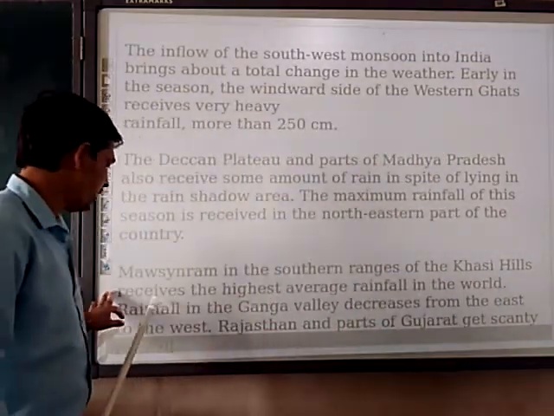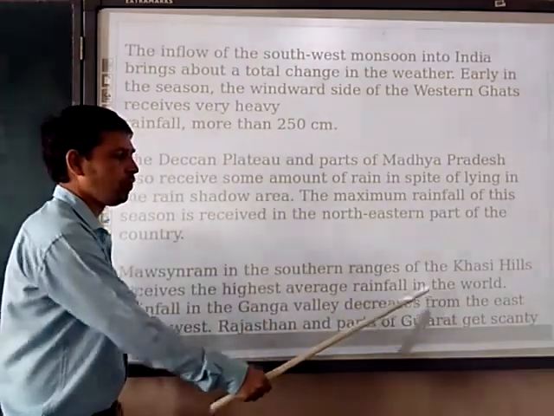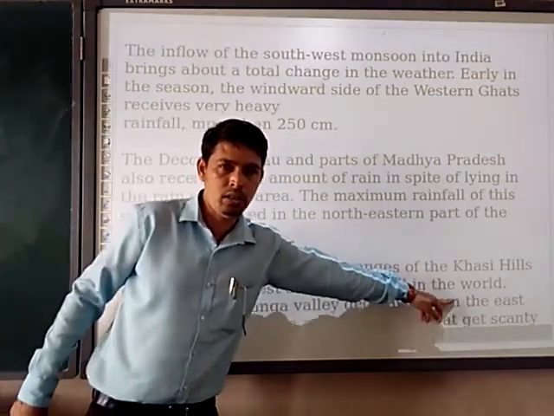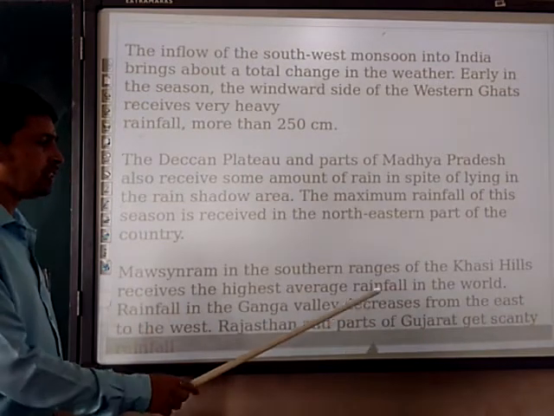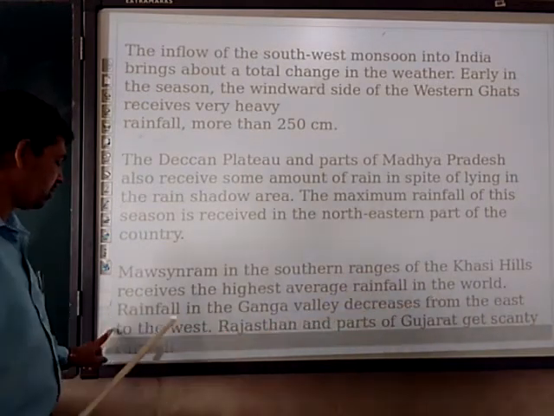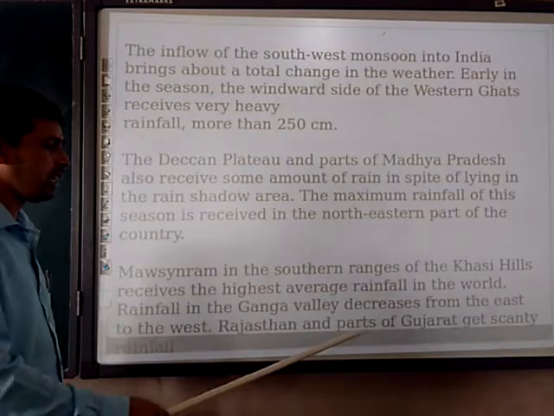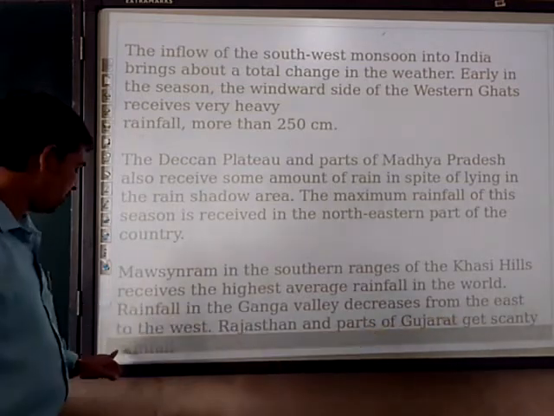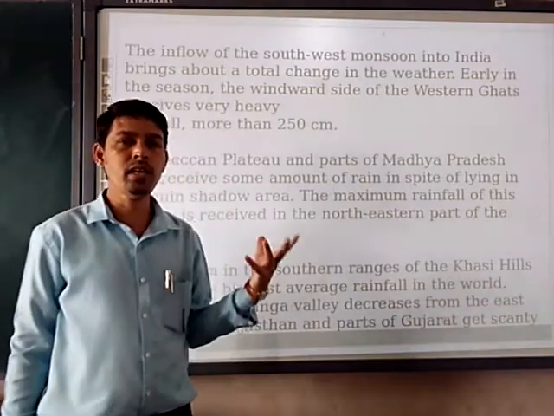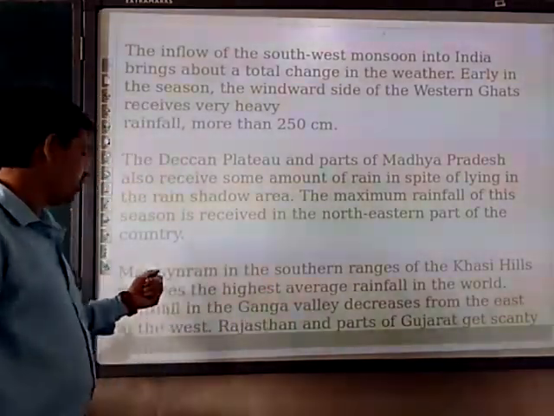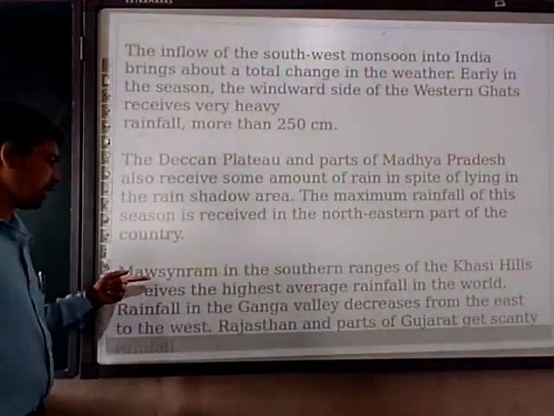It receives the highest average rainfall in the world. Then rainfall in the Ganga Valley decreases from the east to west. Rajasthan and parts of Gujarat get scanty rainfall, that means less rainfall. The highest rainfall in India occurs in Mawsynram.